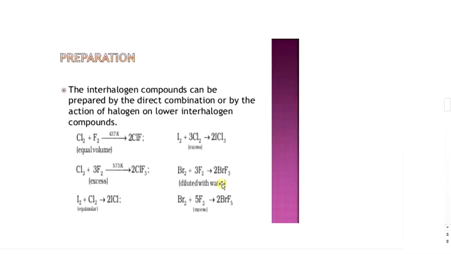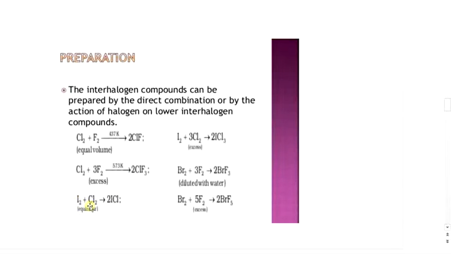Preparation of these interhalogen compounds. Interhalogen compounds can be prepared by direct combination or by action of halogens on lower interhalogen compounds. First, when chlorine reacts with fluorine at 523 Kelvin in a copper vessel, there is formation of 2 moles of ClF. Next, when chlorine reacts with fluorine at 573 Kelvin, it gives 2 moles of ClF3.